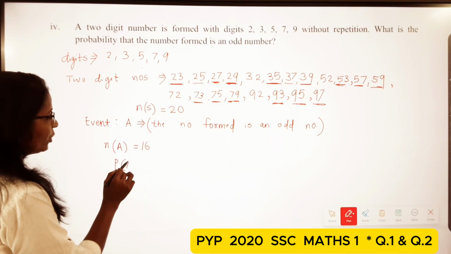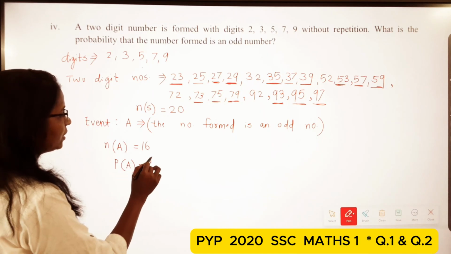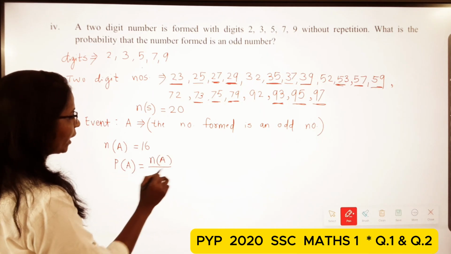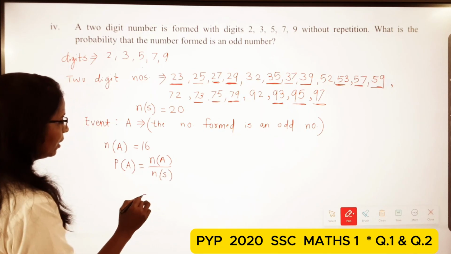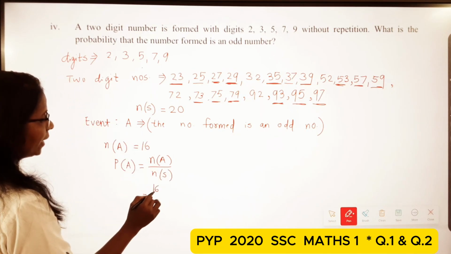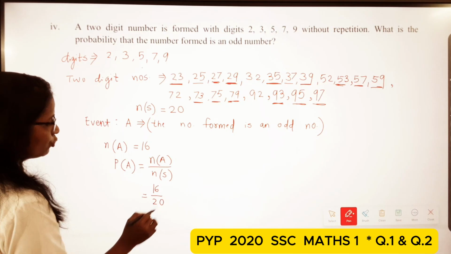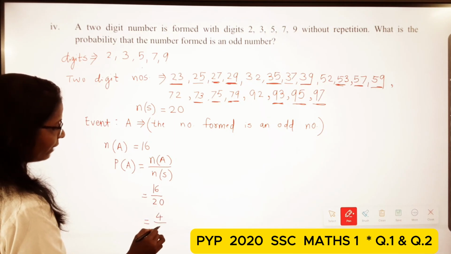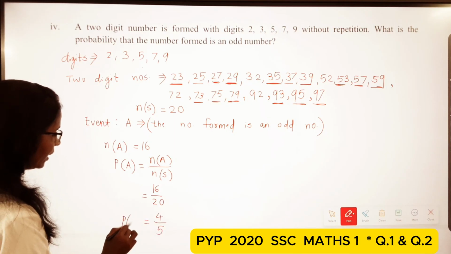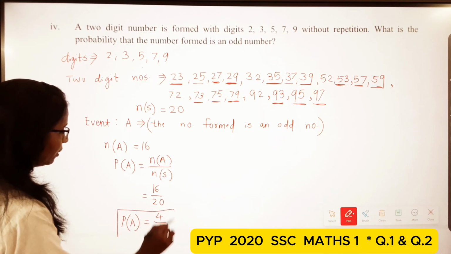Now we have to find the probability. The formula for the probability is P(A) = n(A) upon n(S). Here n(A) is 16 and n(S) is 20. Now simplify: 4 fours are 16, 4 fives are 20. So P(A) is equal to 4 upon 5.